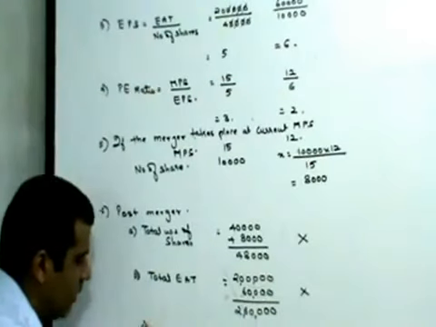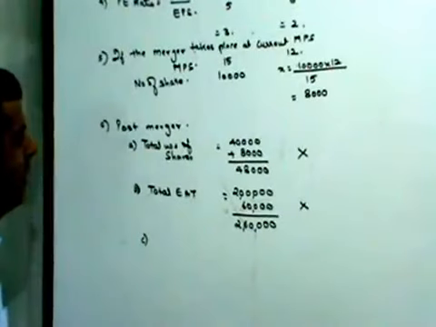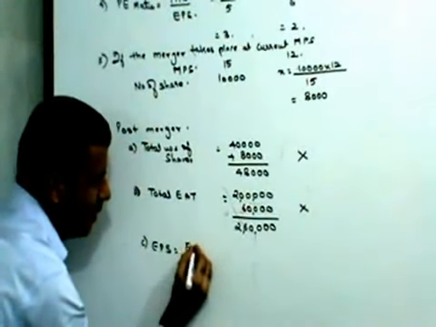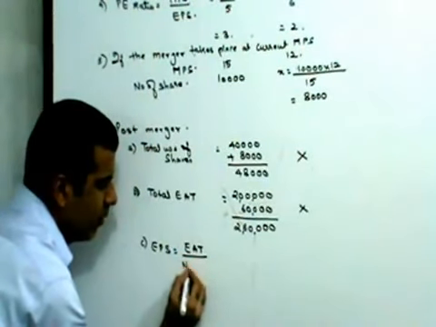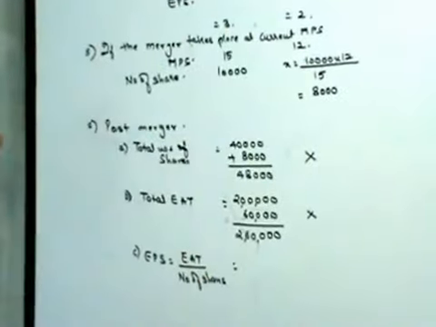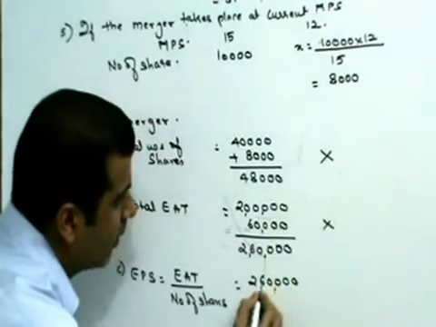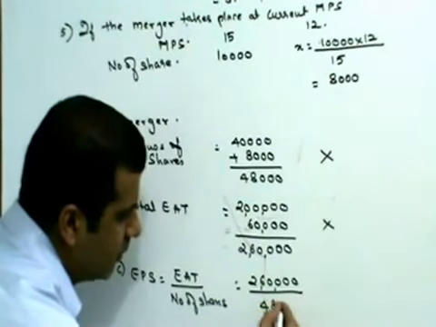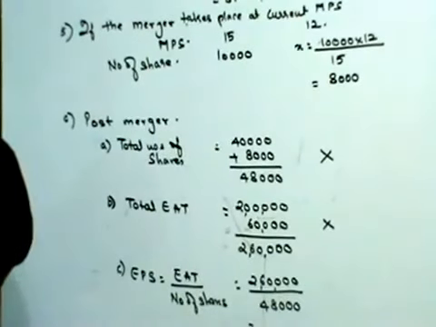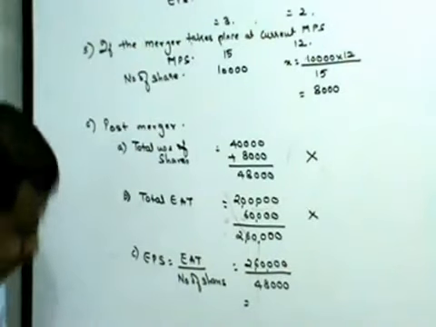Next, once you have the total number of shares and the total EAT, you can find out EPS. EPS is nothing but EAT divided by number of shares. EAT is 2,60,000 divided by 48,000. So post merger, the EPS is going to be 5.41.